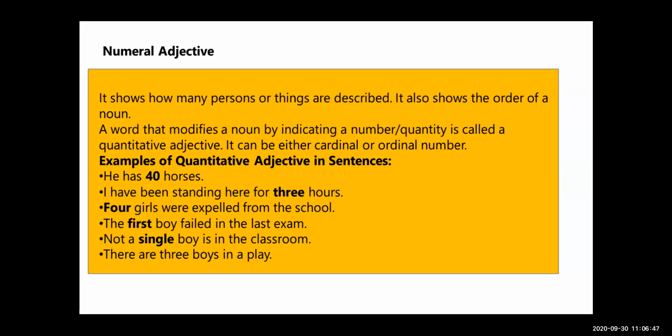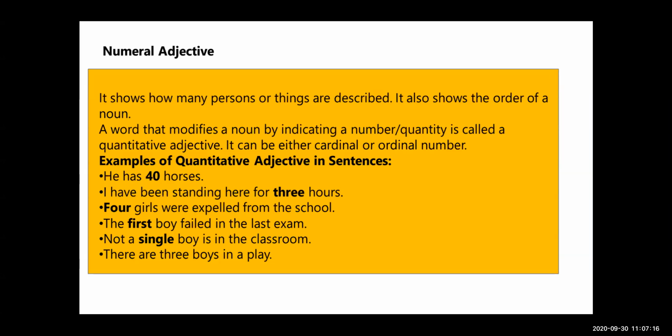Here, how many girls? That is 4 girls. Now see, the first boy failed in the last exam. Which boy? First boy. Not a single boy is in the classroom. Now there are 3 boys in the play.